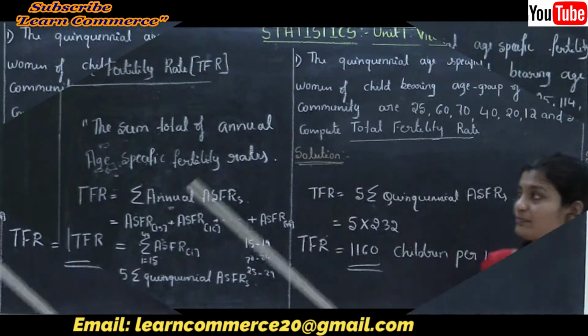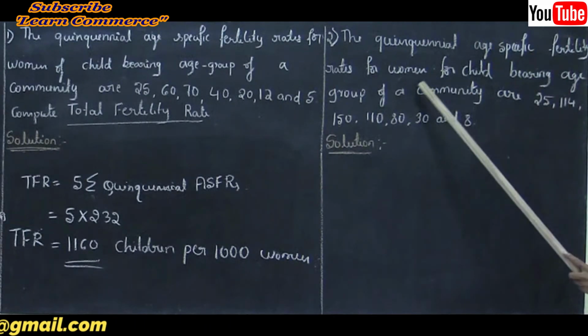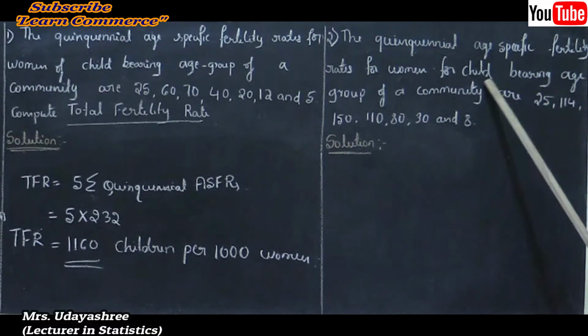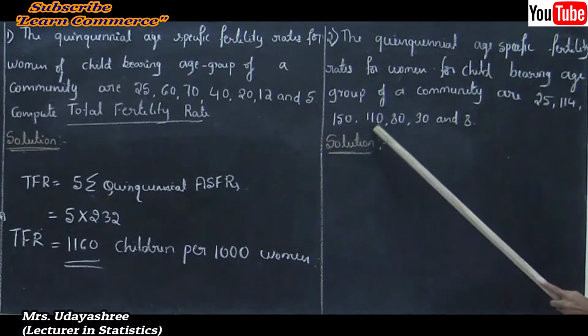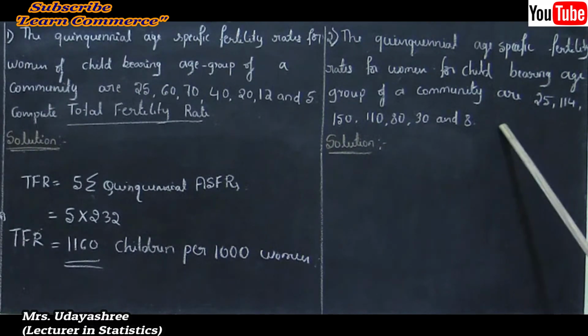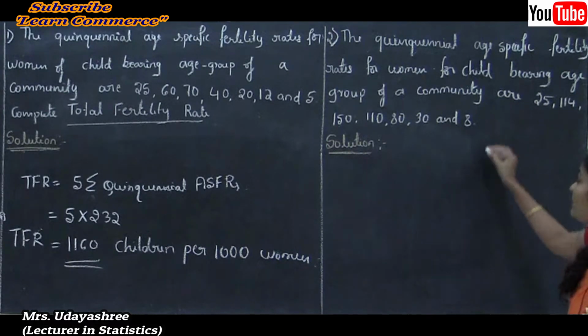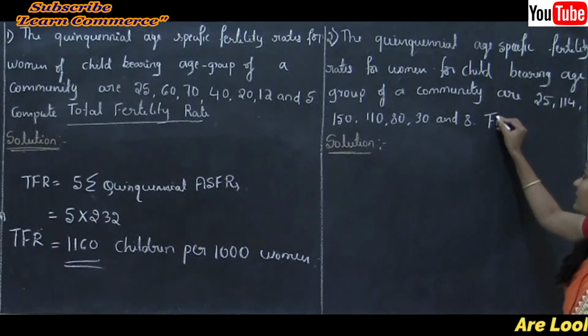Next, let's see the second problem. The quinquennial age specific fertility rates for women of childbearing age group of a community are 25, 114, 150, 110, 80, 30 and 8. Here we need to compute total fertility rate.